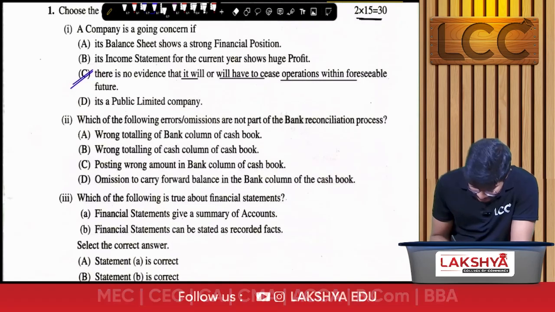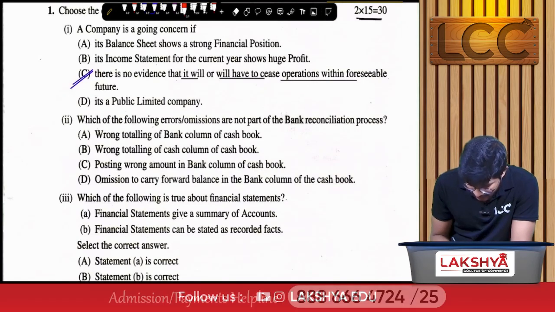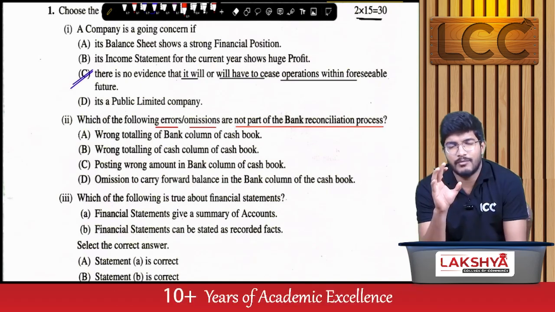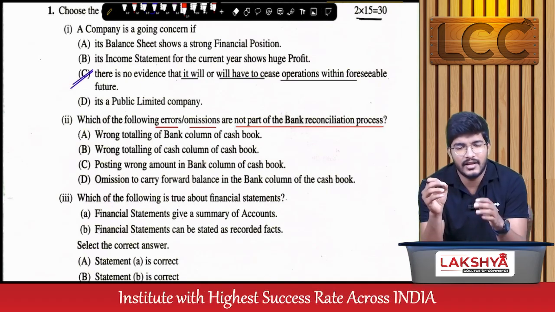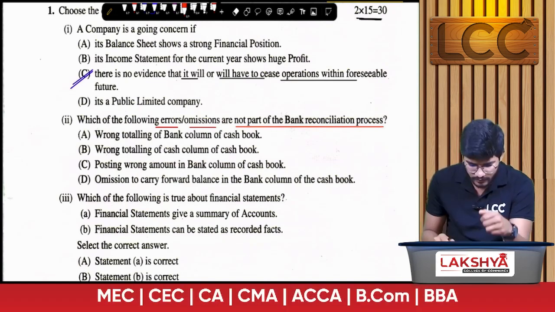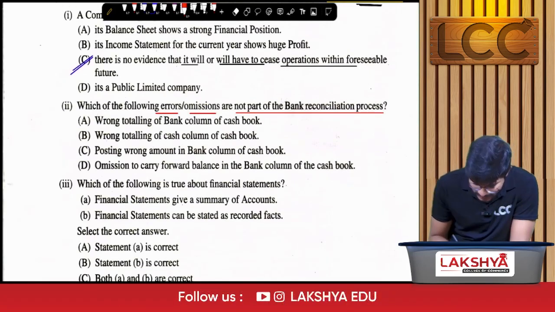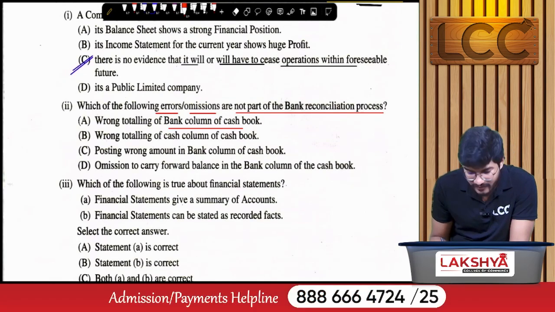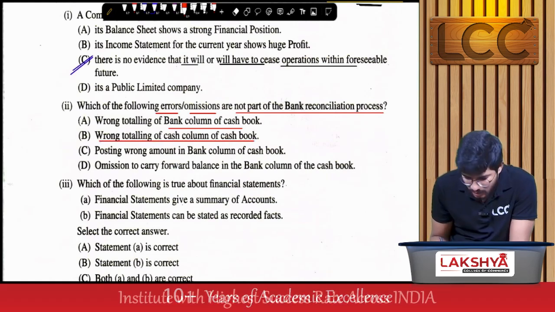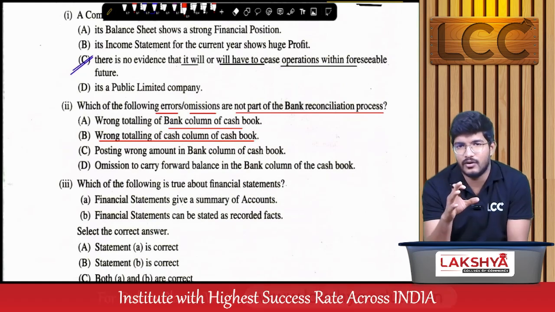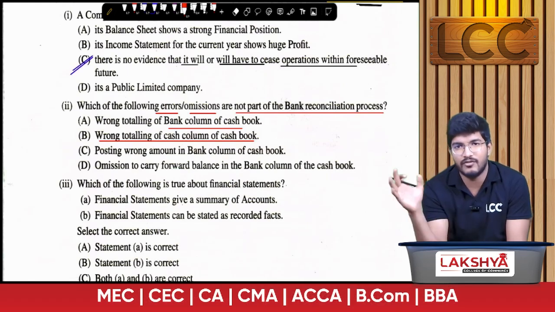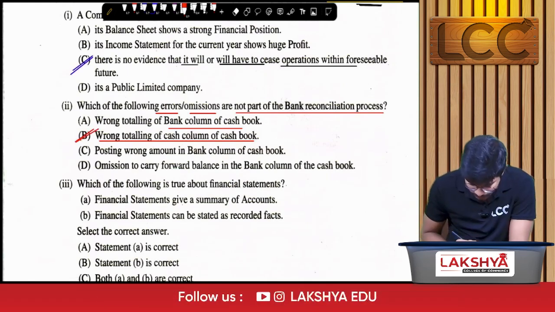Done. Next, which of the following errors or omissions are not part of the bank reconciliation process? First thing, the bank reconciliation process is regarding the cash book bank column only, and the passbook. Now, if you observe all four options, the first one, wrong totaling of the bank column of the cash book, is relevant for BRS, and wrong totaling of the cash column of the cash book is irrelevant, because BRS deals with only the bank column of the cash book and the full passbook, right? So the answer is option B.